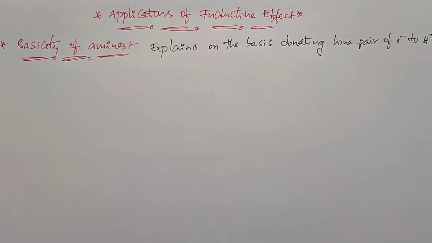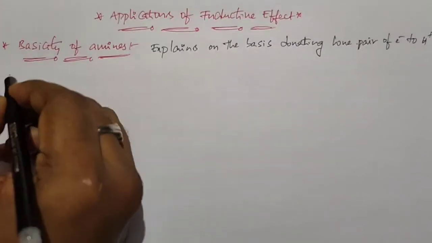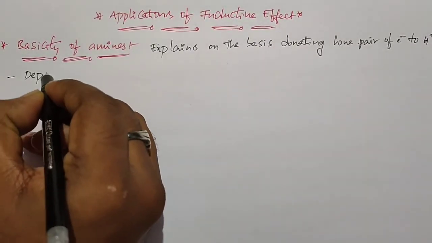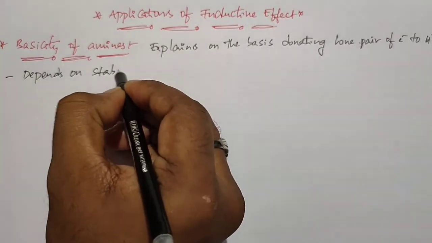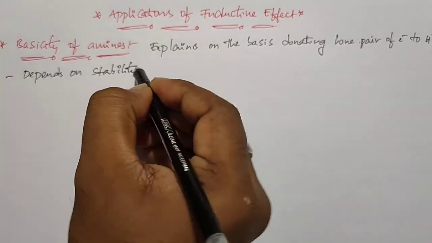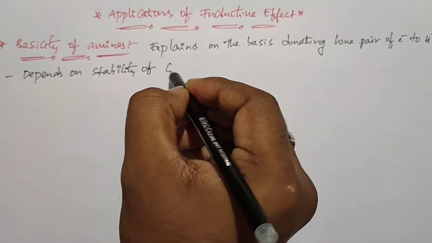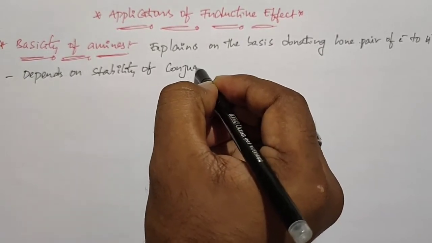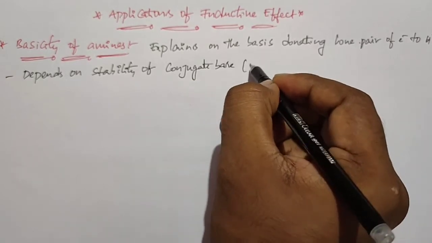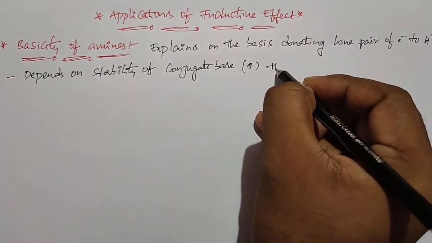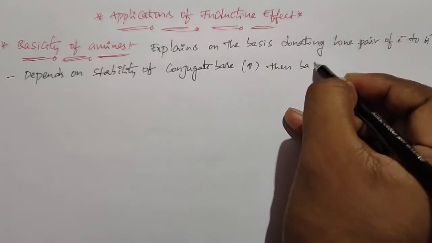So in another way, we can say the basic strength depends upon the stability of the conjugate acid. If the stability of the conjugate acid increases, then the basic strength increases.